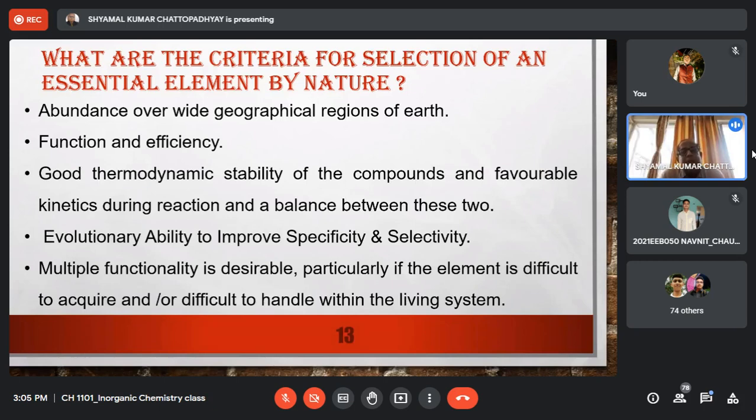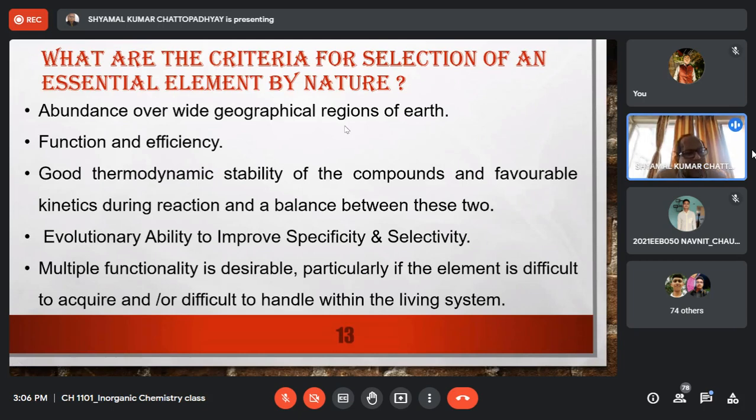Why have certain elements been chosen by biological systems as essential, while other elements have not been chosen for biological functioning? Now, again, from our very simple chemical knowledge background, we can list certain criteria for an element to be chosen as an essential element. So, what are the criteria for selection of an element as an essential element that nature makes this choice?